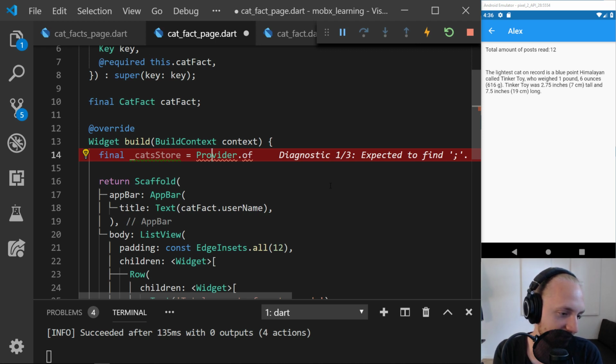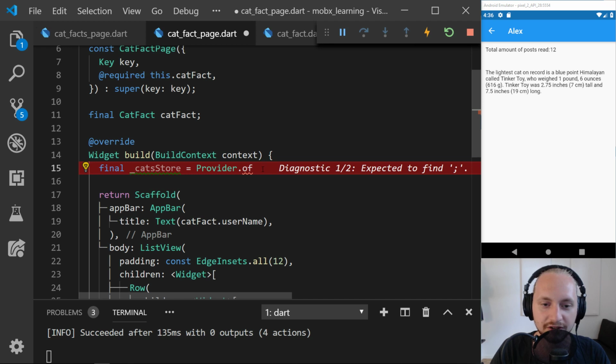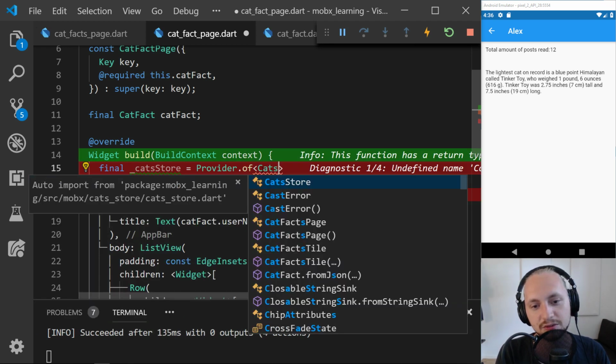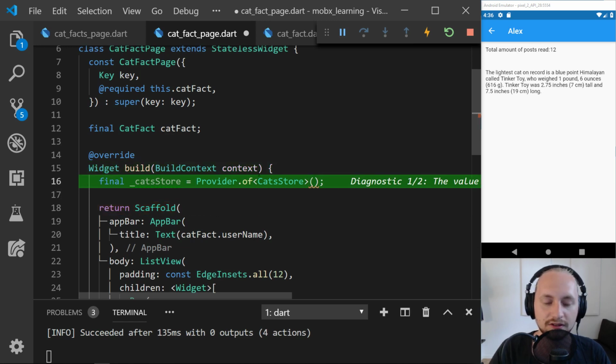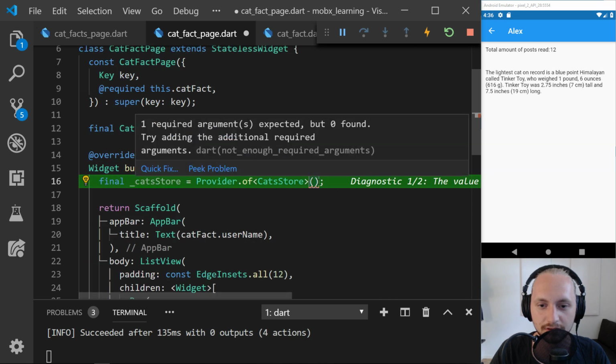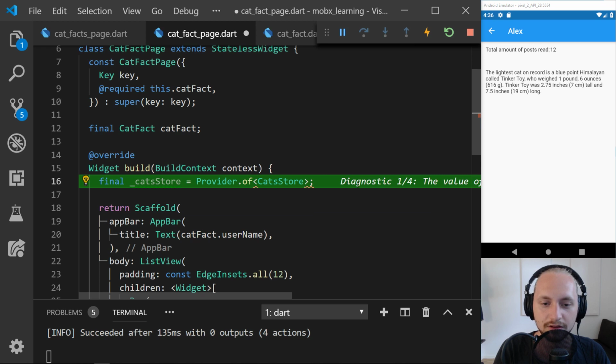I'm a bit late. Could you show me a bit the CatFacts class just to make an idea of what's going on? Yeah, sure. So I'm just going to create this provider really fast. So let's just import the provider. We're going to have the type of the cat store. Something like that. Or am I completely off now? Context.